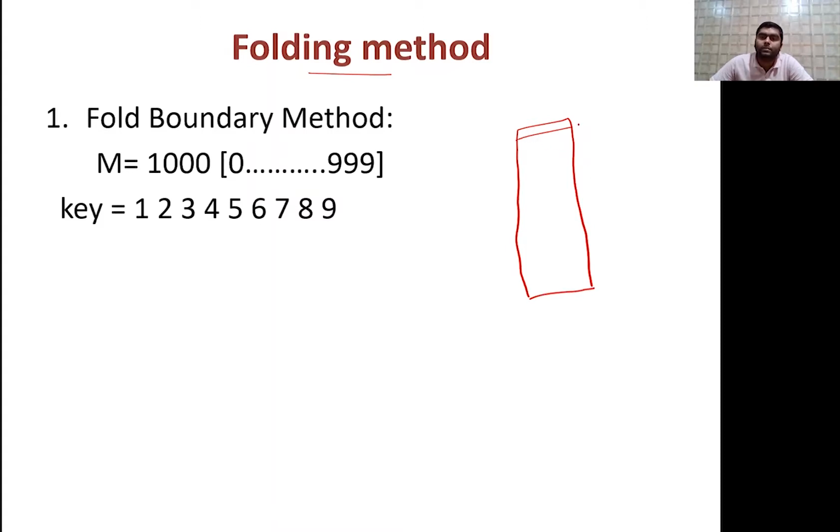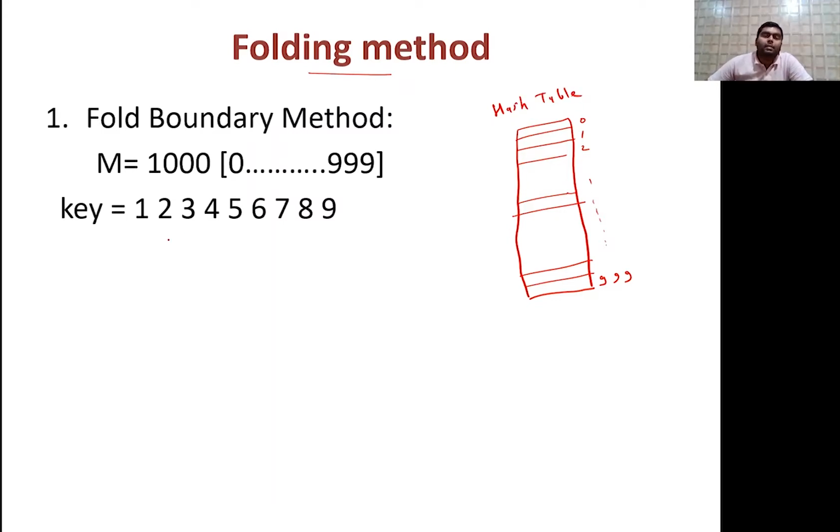So 1000 means from 0, 1, 2 up till where you go, it is 999. So this is the hash table.